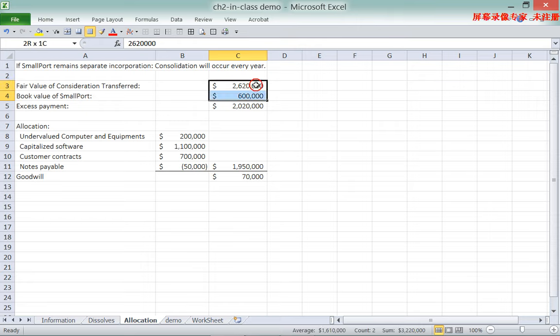It means that the parent pays $2.02 million more than the book value. Why does the parent pay $2.02 million more? There are two parts of the overpayment. The first part is the undervalued assets and liabilities. The second part is what we call the goodwill.